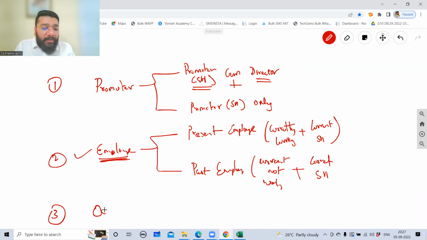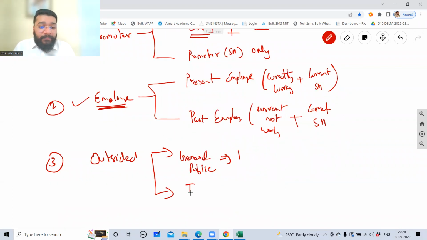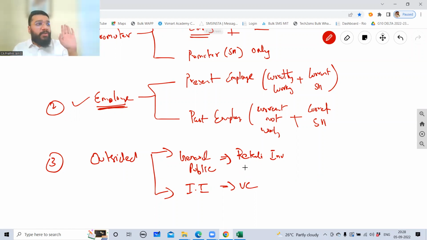Third is outsider. Outsider. General public. These are also called that. General public means they can be retail investors like us, or it can be institutional investors like venture capitalists. General public means retail investor. Who's a retail investor? You and I go and take shares from the share market. So you and I are called retail investors. We are general public, no? So if you buy shares of any company, you are called a retail investor because you buy in small quantity.